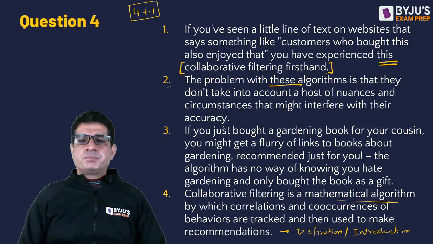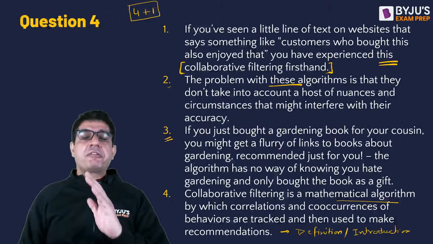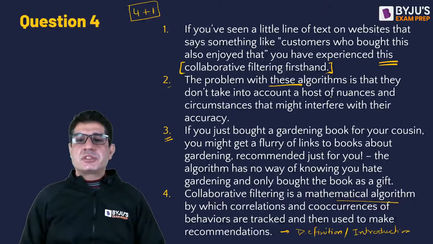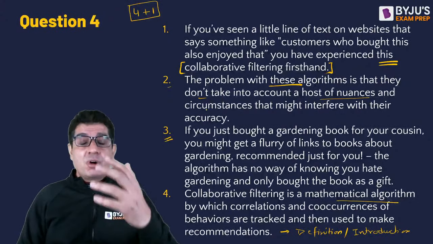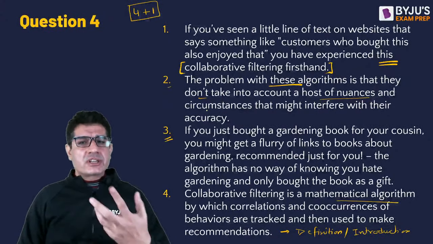Then third, if you just bought a gardening book for your cousin, so you realize third is basically giving you an example of how these algorithms do not take into account a host of nuances. You are not interested in a book on gardening, you bought it as a gift, but then you are now being shown more such recommendations.